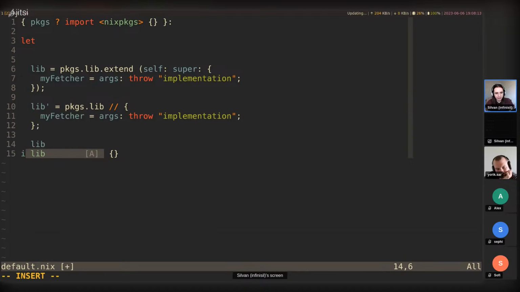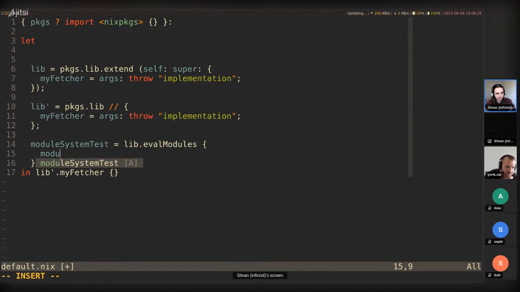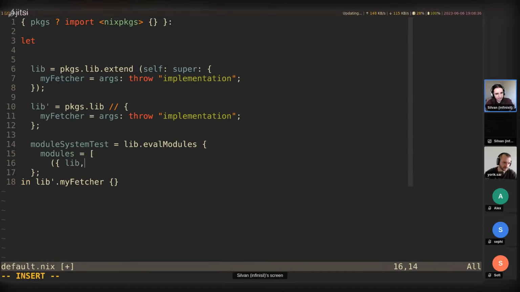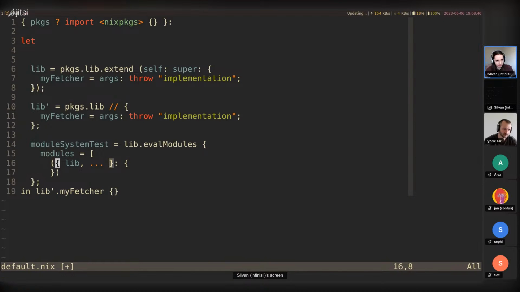So if we want to try a NixOS test, or let's say a module system test, it doesn't have to be NixOS. Let's try with this lib first. So lib.evalModules, a simple use of it, and then modules, and let's say we have a module in here that takes lib as an argument. And so now let's try calling this in here.